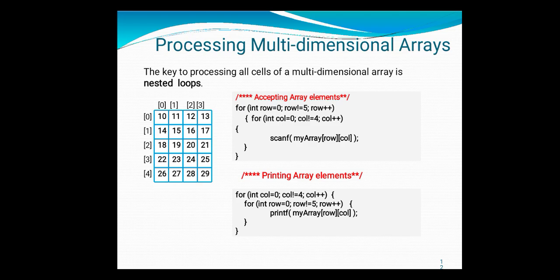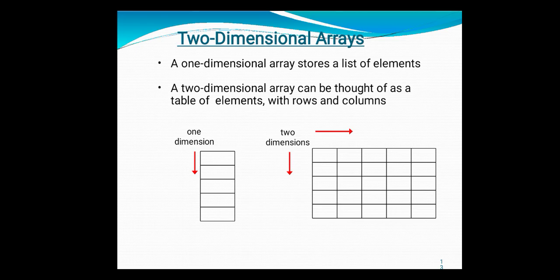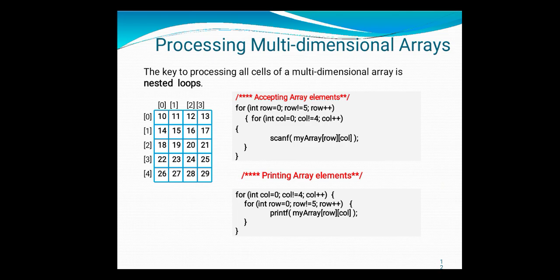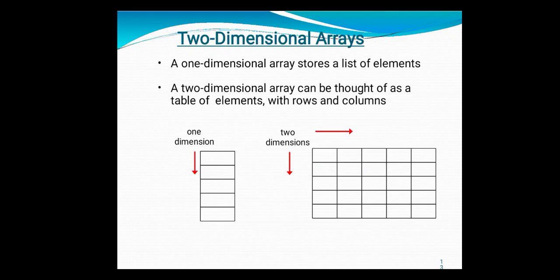Okay, now here I am showing you in a 1-dimensional array we have only rows. In that we have only the columns in which the elements get stored. But in the 2-dimensional array, it can be of table format, that is a number of rows and number of columns. Understood? In the 1-dimensional array, all the elements are stored in a list format. In a 2-dimensional array, it is like a table-like structure in which elements are stored in rows and columns.